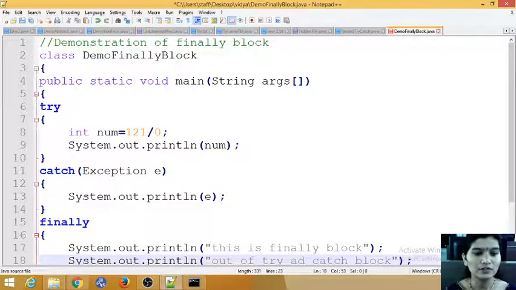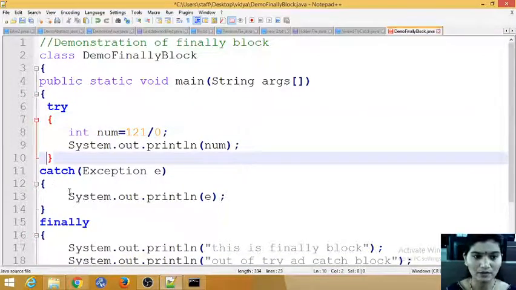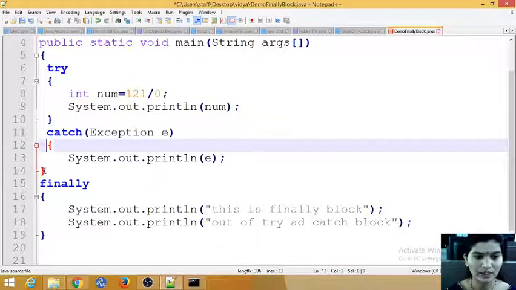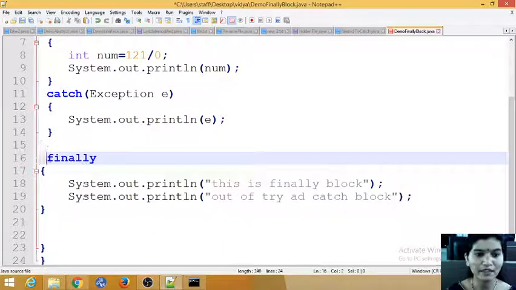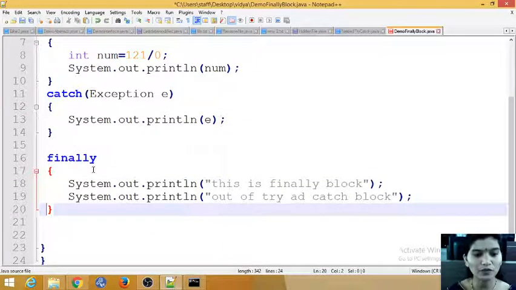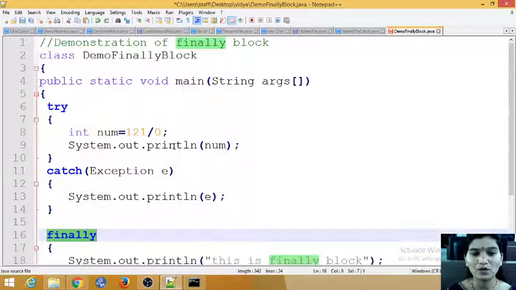I have just used the try block, and now catch. If you use a try, you need to use a catch. And finally, when I need to run statements even if you get an exception, irrespective of your exception, those things you write in a finally block. That is the main use of a finally block.